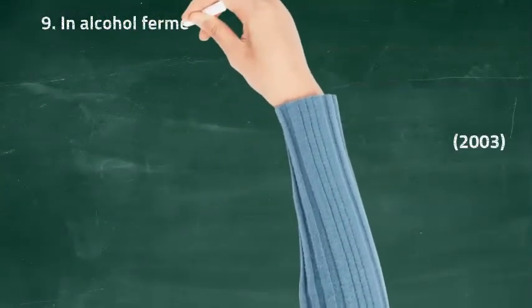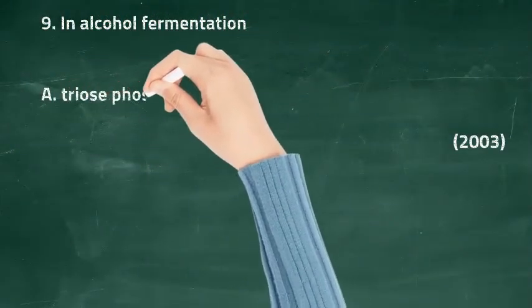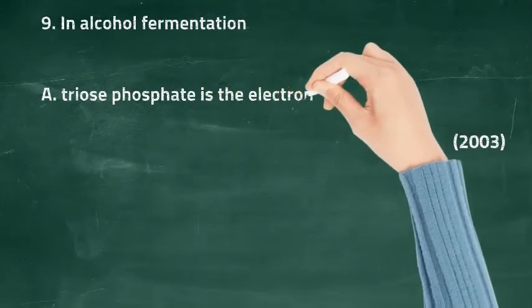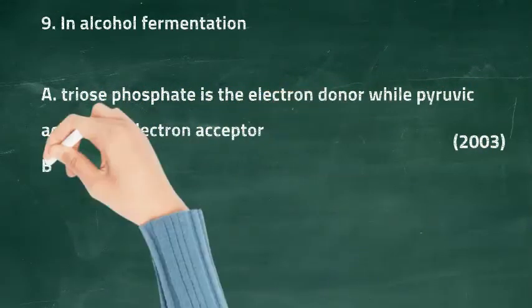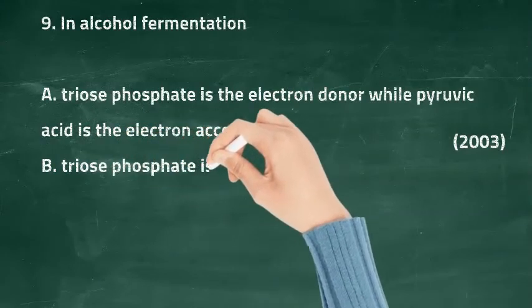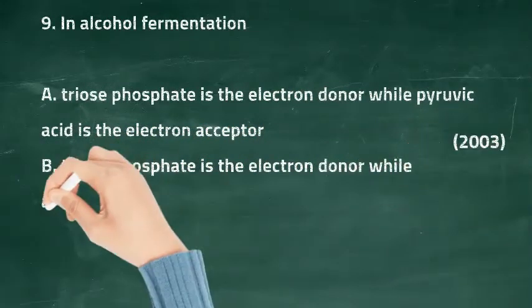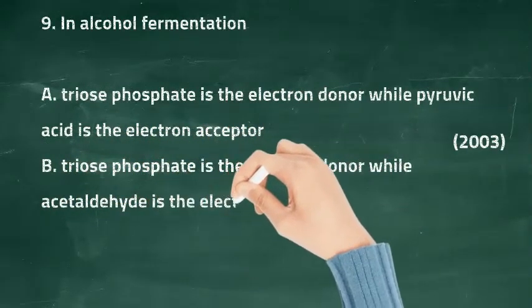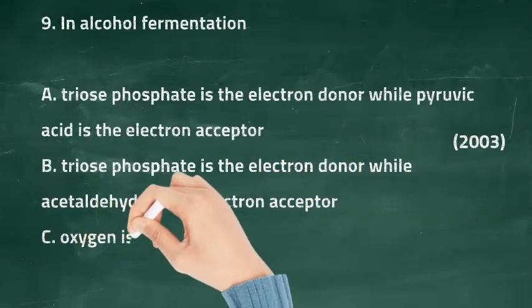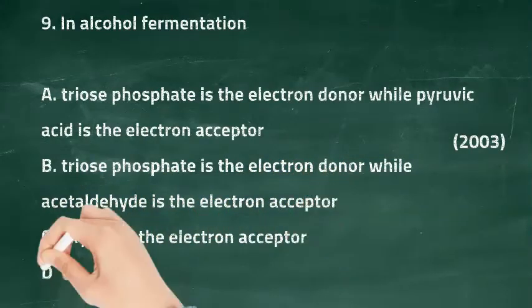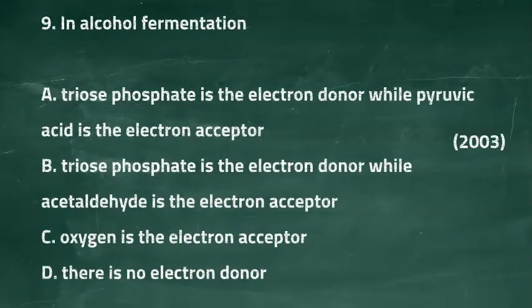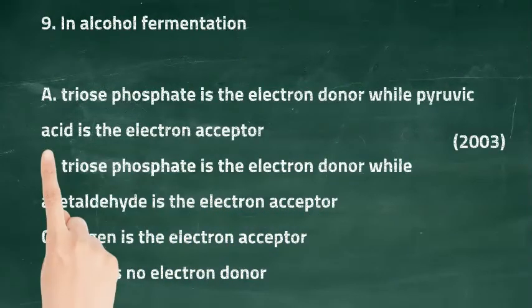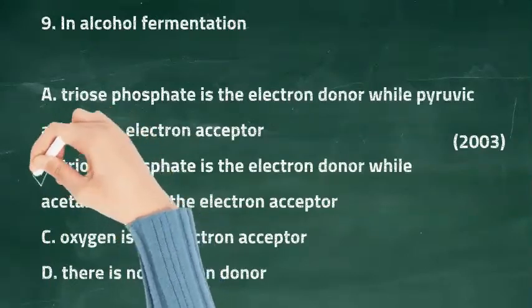Question 9. In alcohol fermentation, option A is triose phosphate is the electron donor while pyruvic acid is the electron acceptor. Option B is triose phosphate is the electron donor while acetaldehyde is the electron acceptor. Option C is oxygen is the electron acceptor and option D is there is no electron donor. So the right answer for this question is option B. Triose phosphate is the electron donor while acetaldehyde is the electron acceptor.